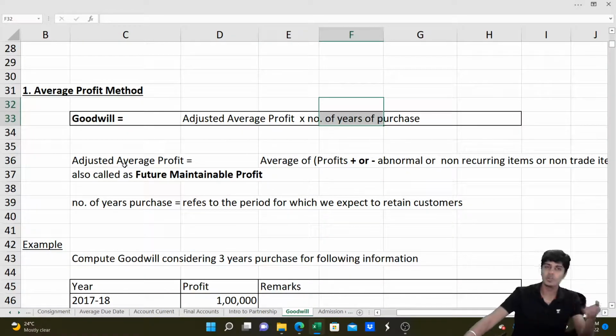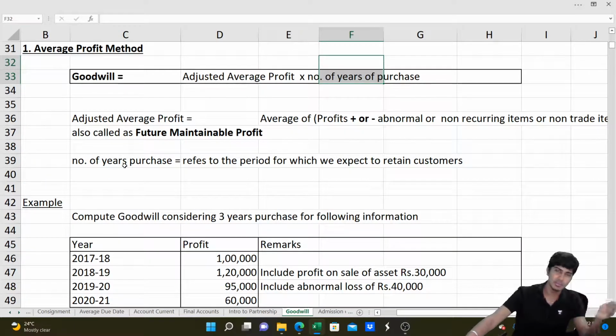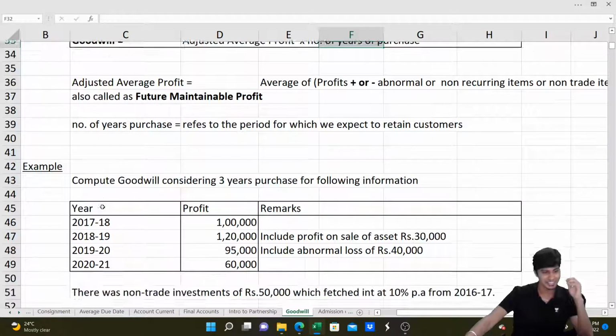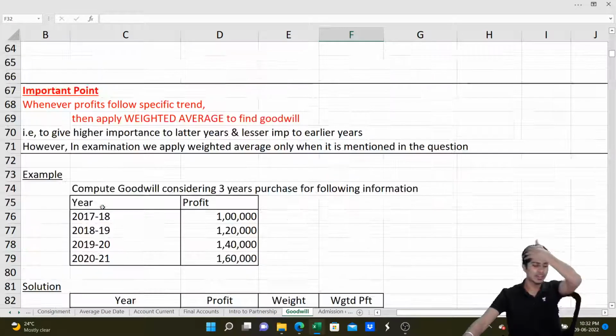Okay, then how to find adjusted average profit? It is nothing but future maintainable profit. From the profit, we eliminate all the abnormal incomes and abnormal expenses like insurance claim, lottery profit, profit on sale of asset or loss on sale of asset and all such things. Got it? Then let's go to weighted average method.